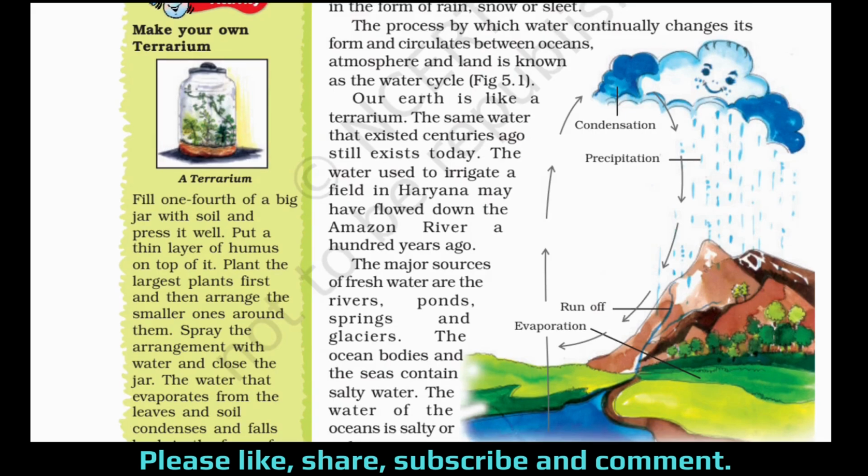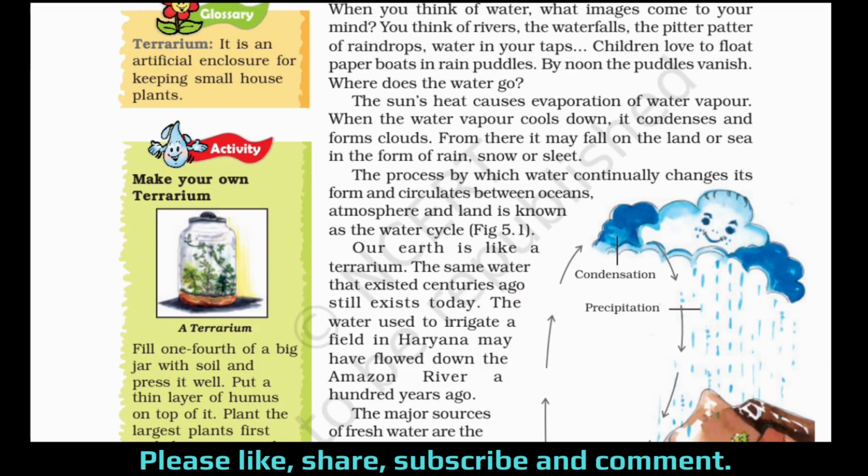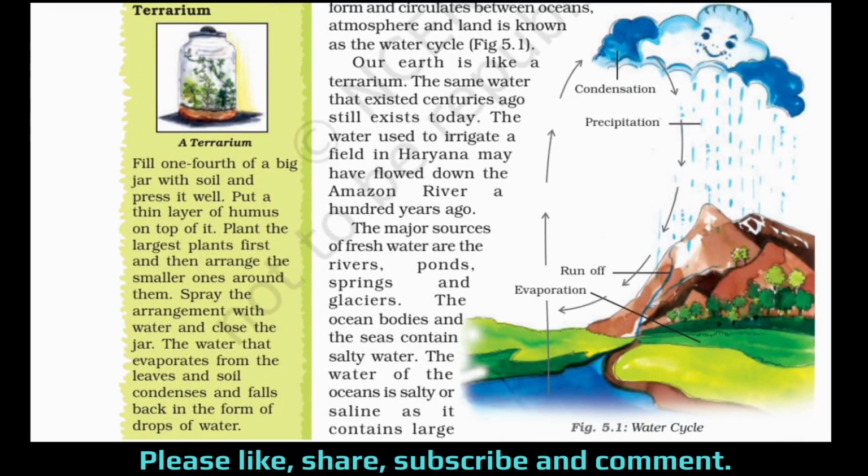Now let's come to a paragraph here. Our earth is like a terrarium. Now before we proceed with the paragraph, let's read what is a terrarium here on the left hand side. Glossary. Terrarium. It is an artificial enclosure for keeping small house plants. Now coming back to my paragraph, our earth is like a terrarium. This line is very important. This may come as a fill in the blank, like our earth is like a dash. So you have to fill in terrarium.